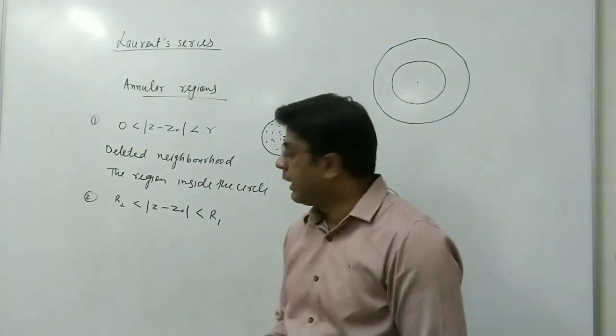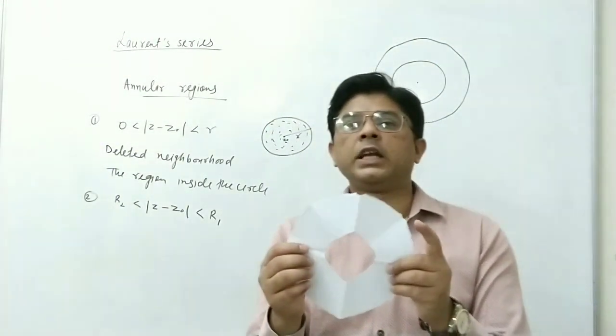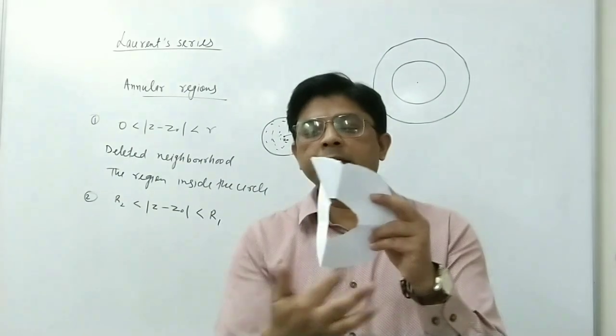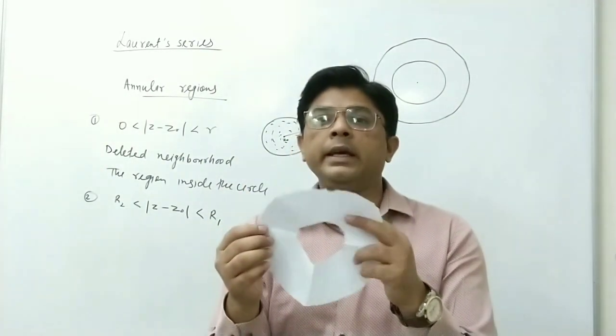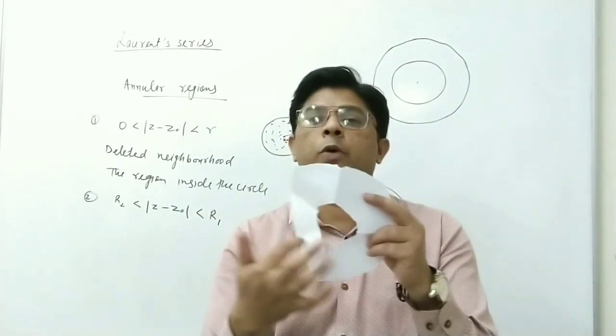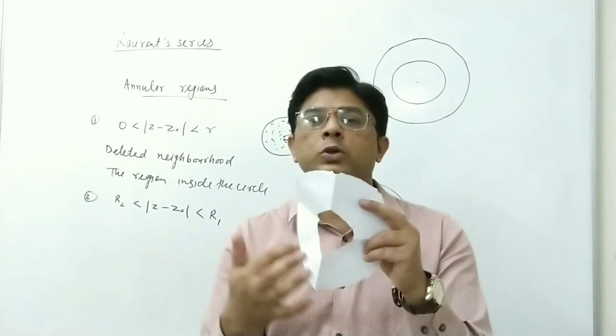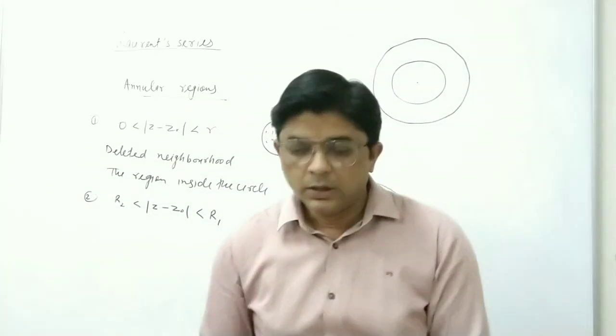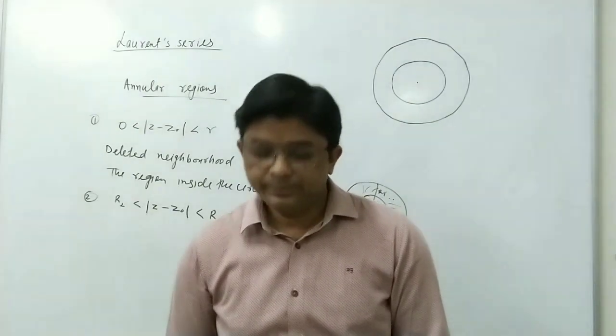So again we can see that if we take a function f(z), then this function is analytic in this region, but it is not analytic at all the points, because these points do not belong to this region. So this is the second type of region.